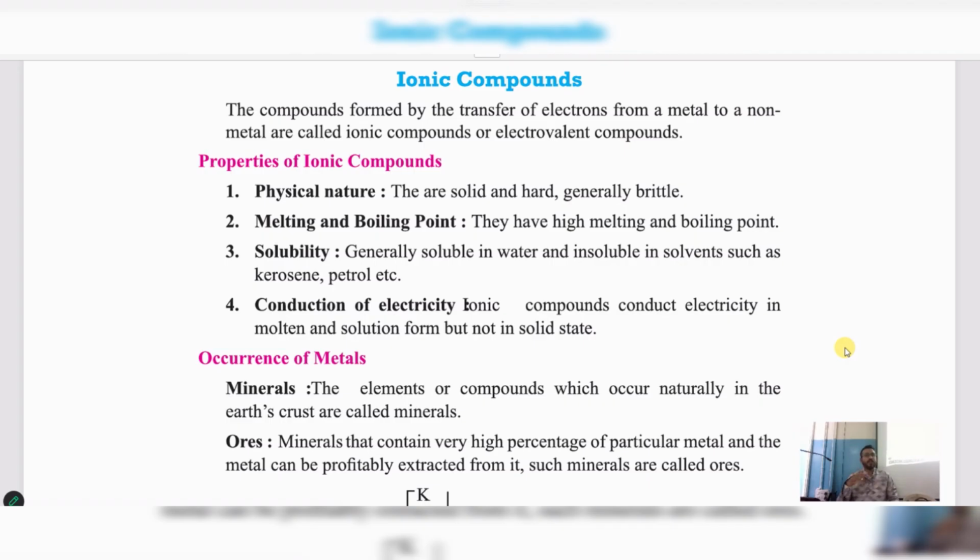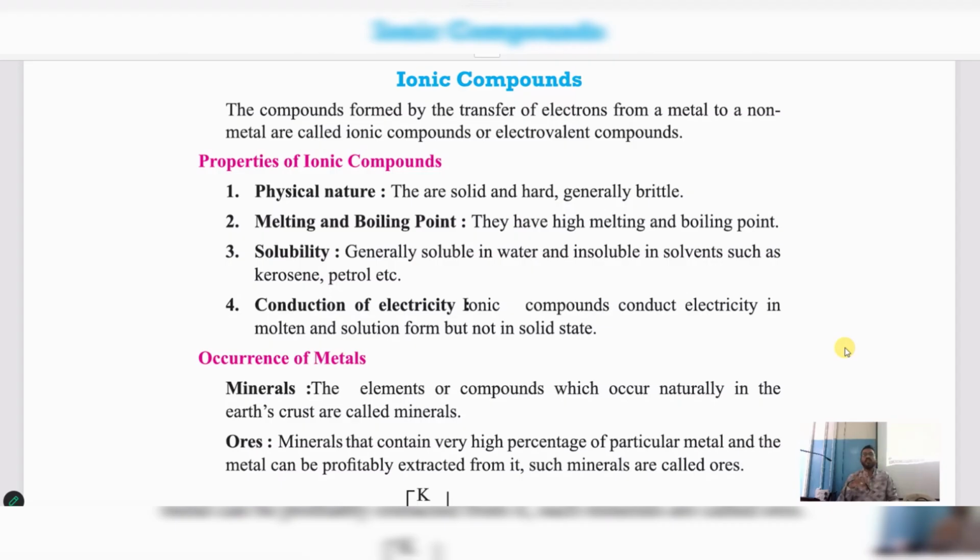Clear? Sometimes directly they can ask you what is ionic compound. If not, sometimes they will give you multiple choice. Both they will give metal, metal. Do you think that metal can transfer electron to a metal? No, because metals are electron donors. We have discussed in yesterday's class, right? Metals they know only to give. Non-metals they know only to take. Am I right? All the metals are donors and all the non-metals are acceptors.